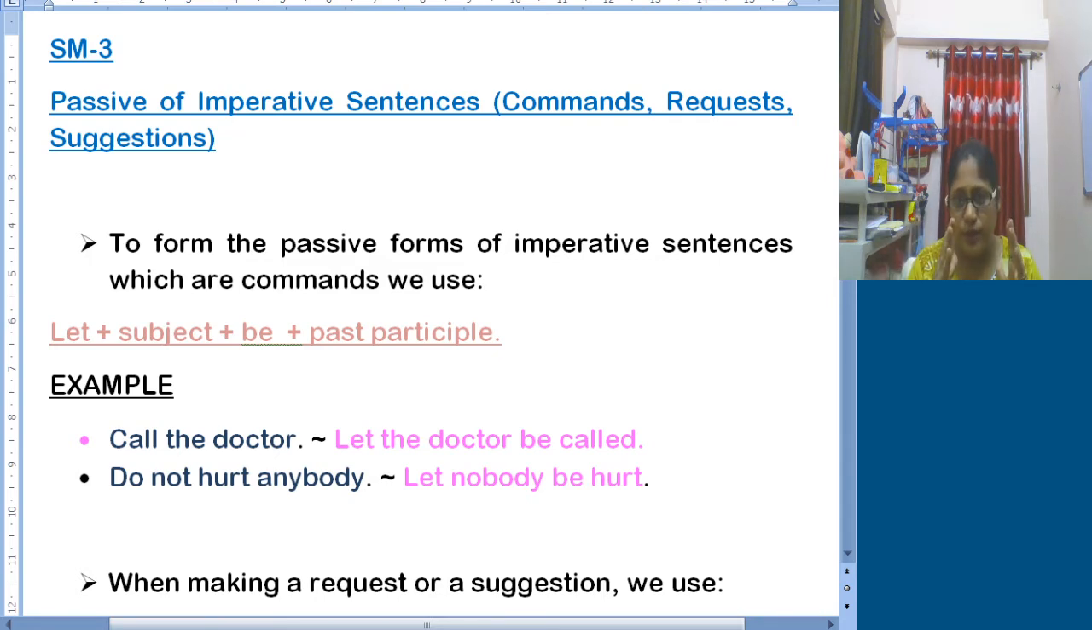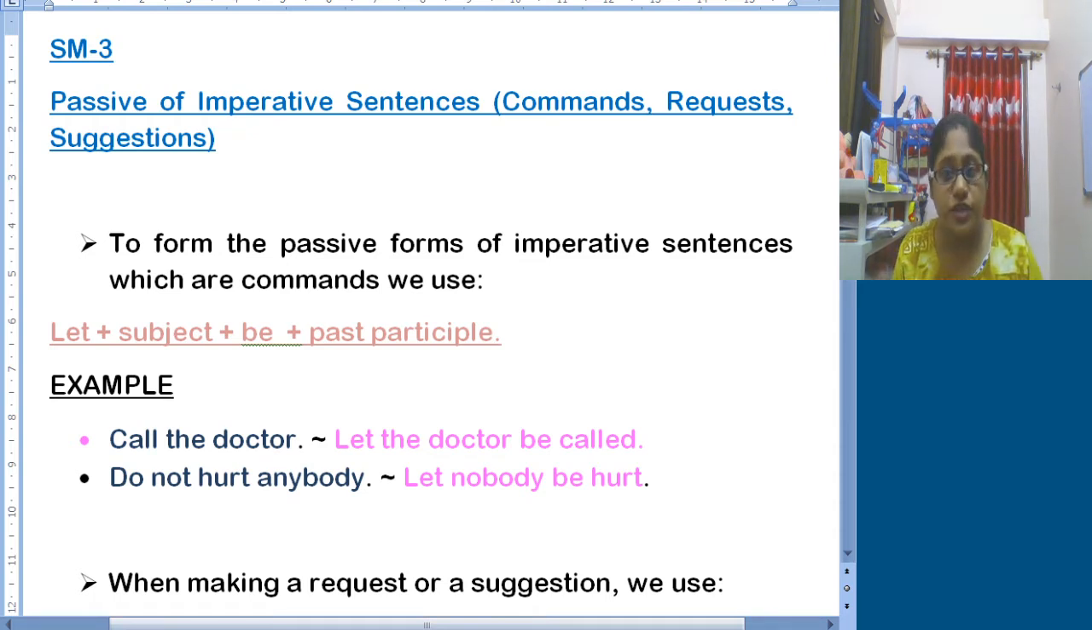In this particular part, when the sentence denotes a command, meaning someone is commanding or ordering something to be done, the sentence structure will be: let, then subject, then be verb, then past participle form. If the sentence itself is negative, then no or not will be added along with the be verb.